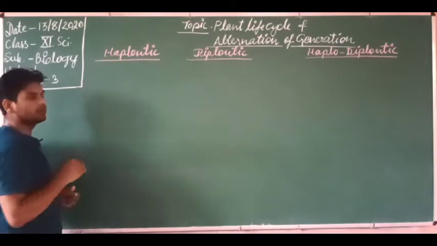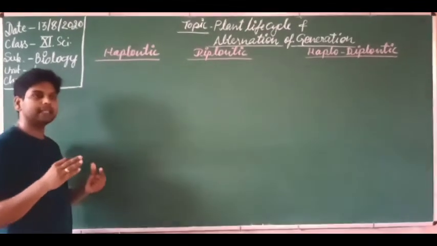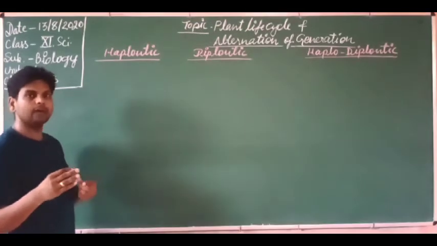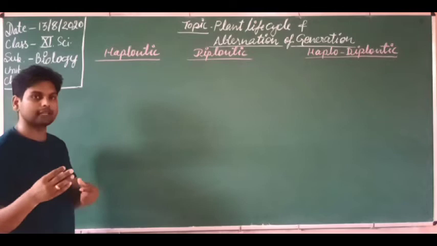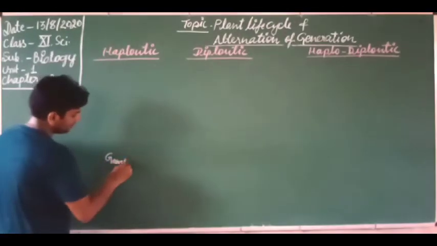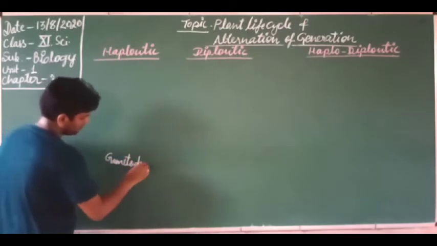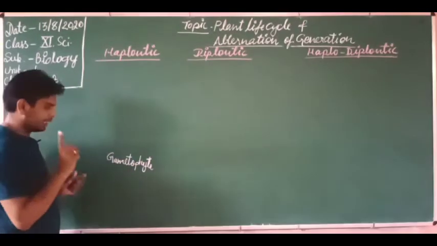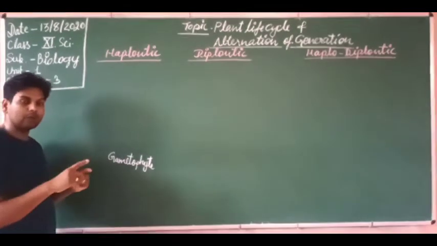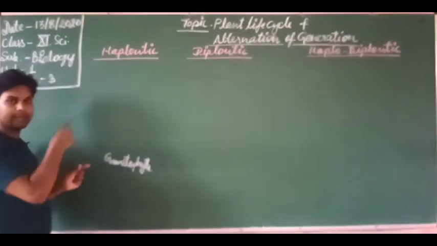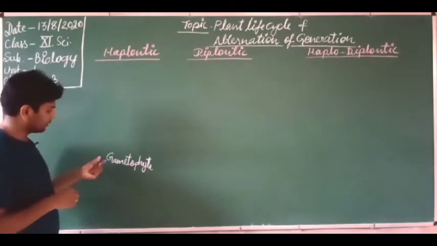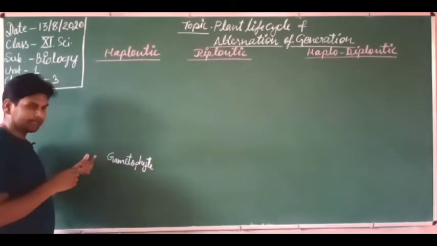Okay, so first in algae, as we have discussed, the main plant body is gametophytic, or haploid plant body. This is also known as the thallus. So here let's discuss the gametophyte. The first life stage is gametophyte. Dear students, I am telling you a trick for how you will remember this cyclic manner of the haplontic, diplontic and haplodiplontic life cycles. So you must concentrate here and see what I am telling you.